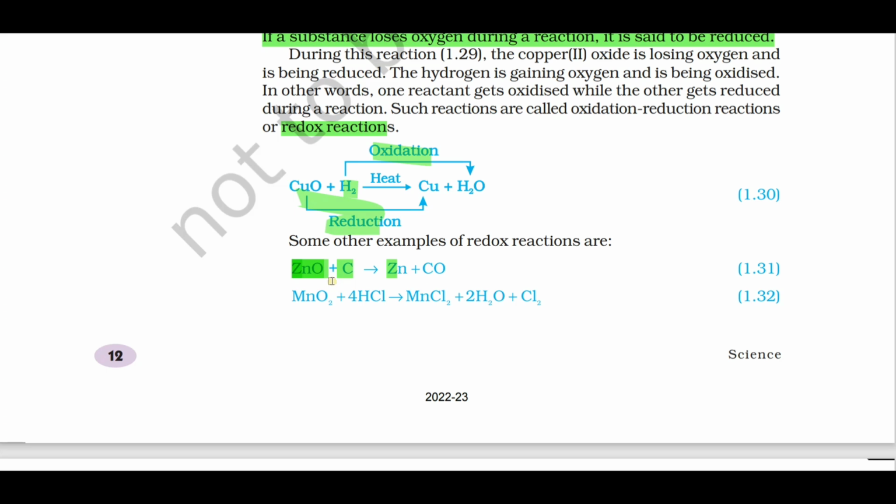MnO2 plus 4HCl gives MnCl2 plus 2H2O plus Cl2. Which substance is reduced? MnO2. Which substance is gaining oxygen? Hydrogen.